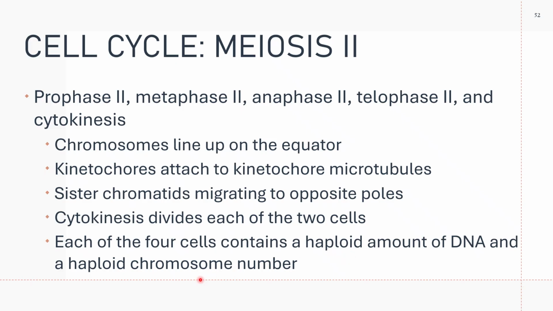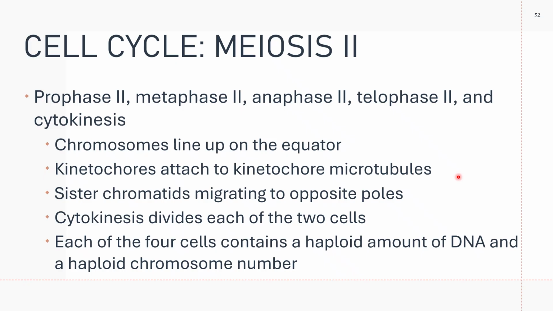Let's go back to the haploid amount of DNA. Remember, your starting cell in meiosis 2 is actually two cells, and each of the two cells contains diploid DNA, 46 DNA, and 23 chromosomes.